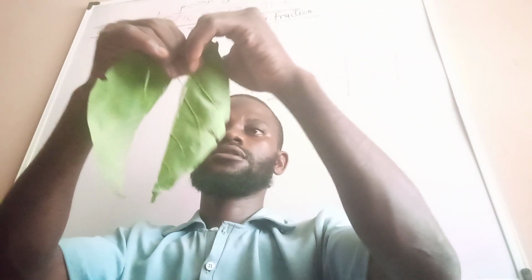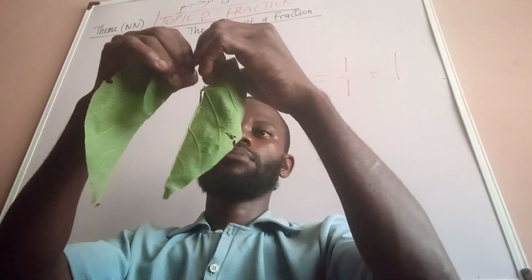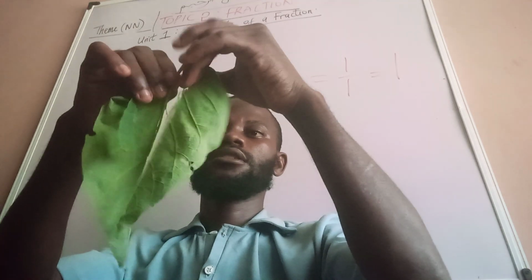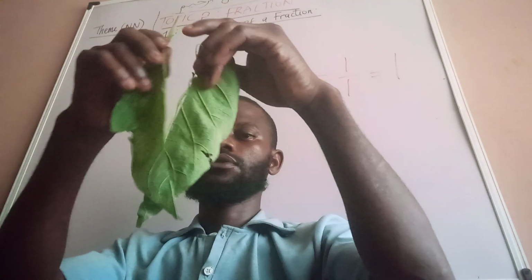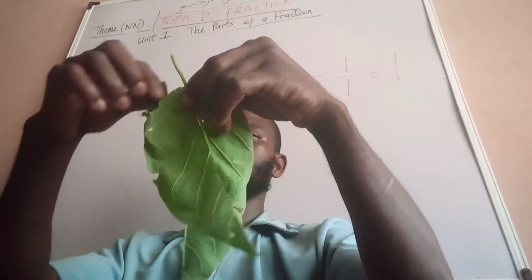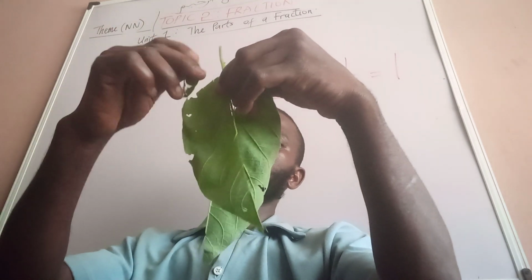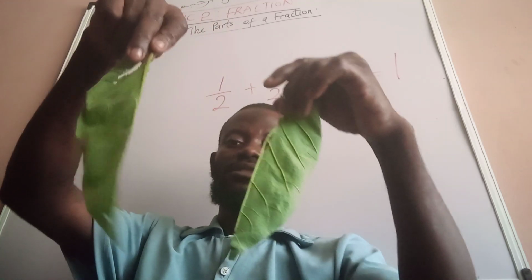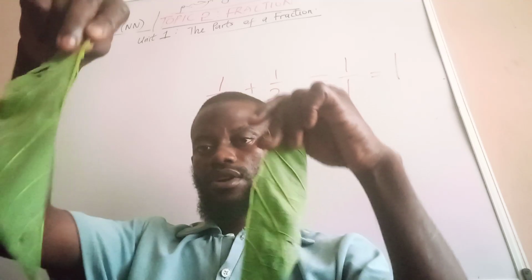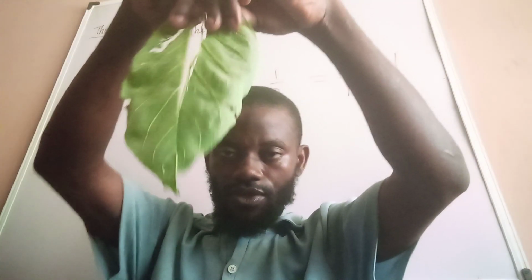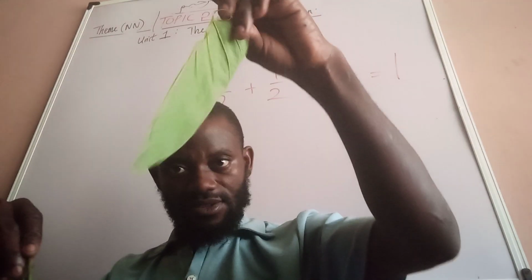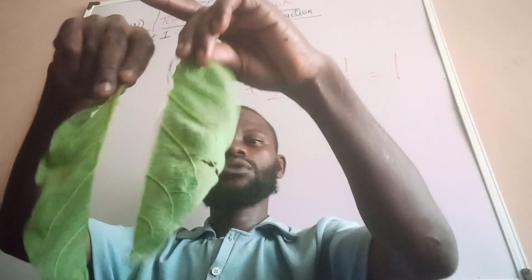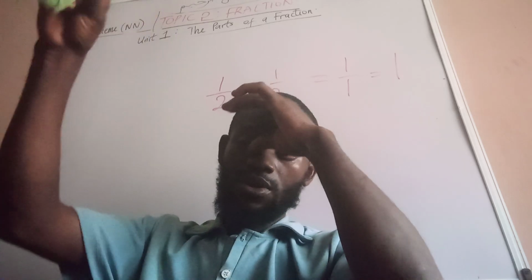Now look at it. I've cut this thing into 2 equal parts. So this part is 1 out of these 2 that together make a whole. This part also is 1 over 2. So the 2 of them together will become 1 again. That is why we say a fraction is part of a whole.